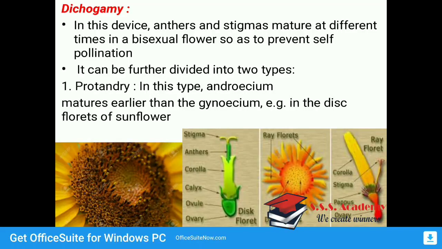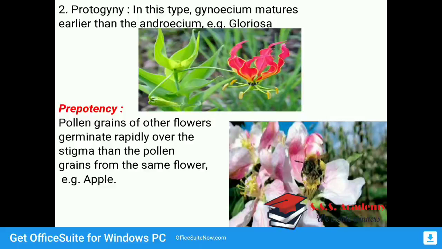So these are disc florets and ray florets, which are present in a whorl-like structure onto the central part of the sunflower. The point to be noted is that the androecium matures earlier than the gynoecium, and therefore it is called protandry. Then next is protogyny. In protogyny, the gynoecium must mature first before the androecium, and the example is gloriosa, the picture I have shown you. In gloriosa, the gynoecium part will mature first before the androecium, and therefore it is called protogyny.